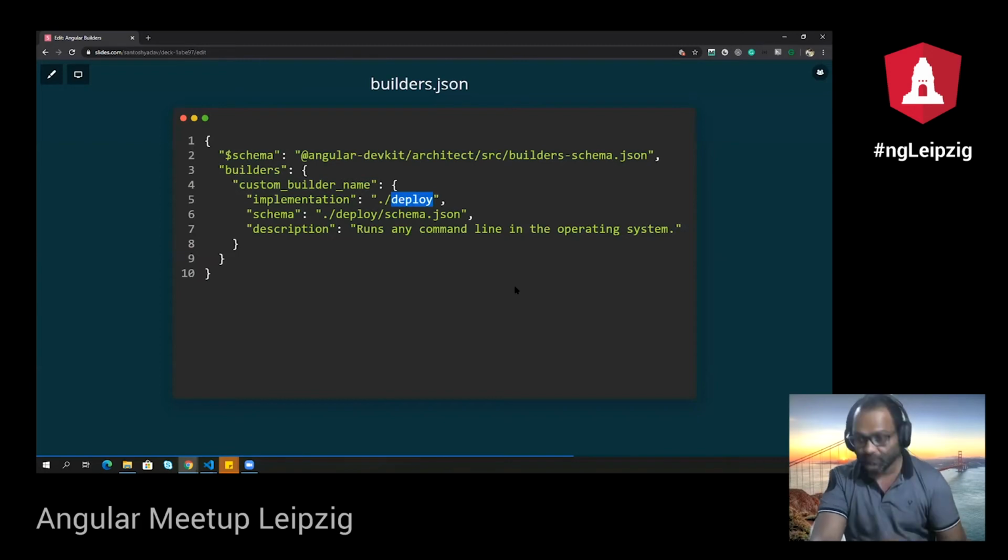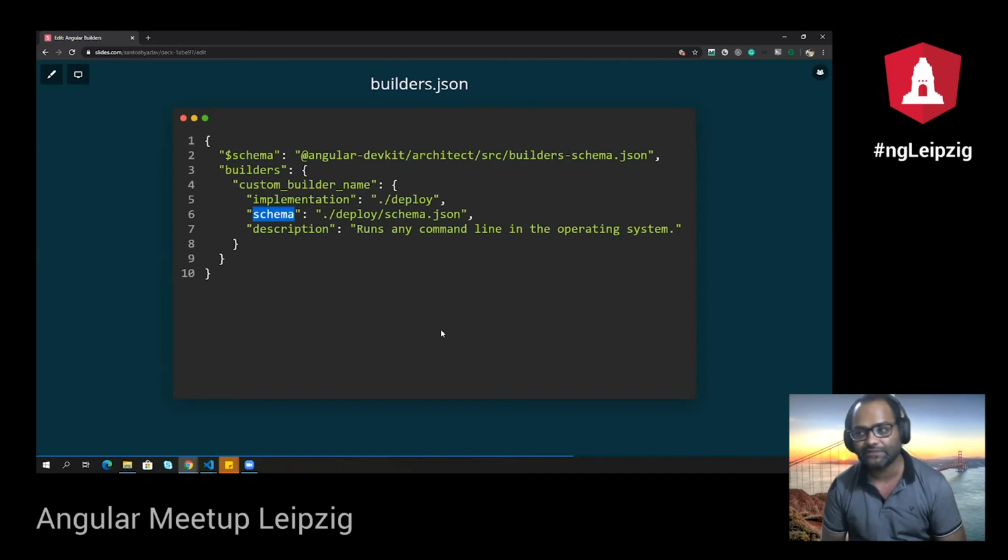Because whenever you give a path, automatically it refers to the index file in Node. This is how it works, right? Then you can also give a schema file. So what is a schema file? Schema files are something which will help you to restrict the user input. So in case you have used schematics, schematics also uses schema.json, where you can define what are the different properties which your schematics will take from the user. Similarly, it is also possible in builders.json that you can go ahead and define a schema.json file where you can include all the properties which your custom builder can take.